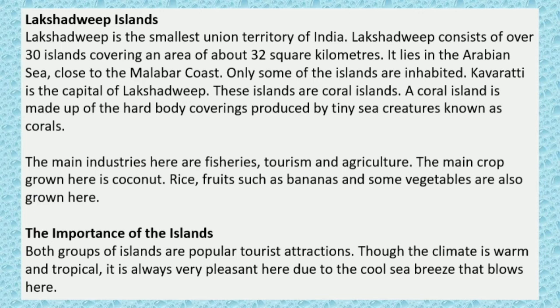The main industries here are fishery, tourism and agriculture. The main crop grown here is coconut. Rice, fruits such as bananas and some vegetables are also grown here. The importance of islands. Both groups of islands are popular tourist attractions. Though the climate is warm and tropical, it is always very pleasant here due to the cool sea breeze that blows here.